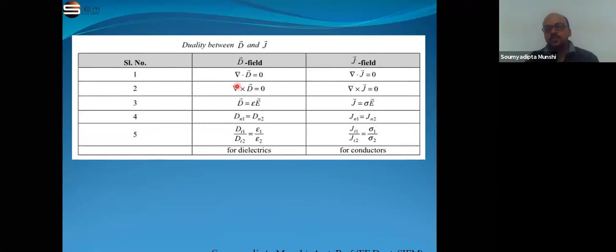The cross product of nabla with D is 0, the cross product of nabla with J is 0. D is equal to epsilon E, J is equal to sigma E. So the formulas are the same. The notations are different, but the formulas look the same. So this is called the duality between the D field and the J field for dielectric and for conductor. Okay, clear?